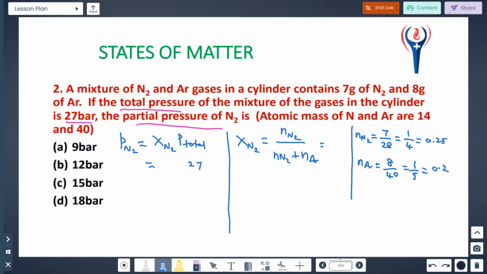When you substitute, the number of moles of nitrogen is 0.25 by 0.25 plus 0.2.